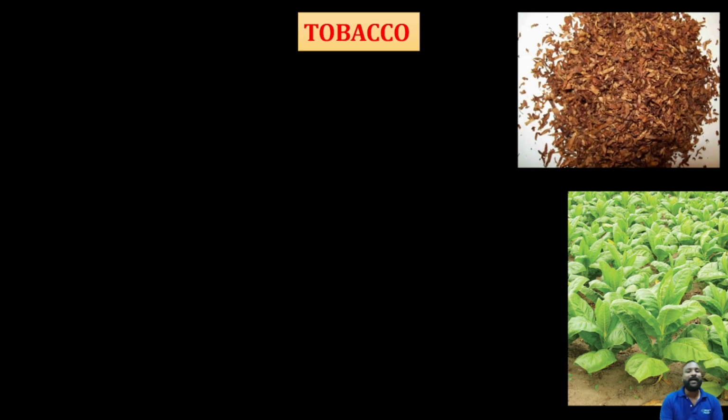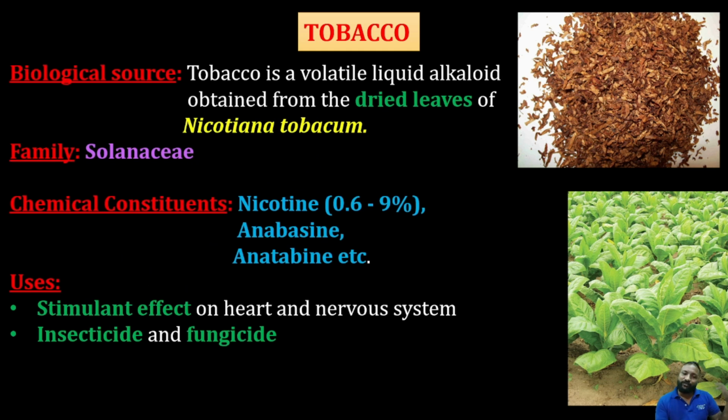And now moving on, what was the leaf? Look here. It's a very familiar nicotine-containing plant, that is undoubtedly tobacco. We know that tobacco products are very familiar, not only for their medicinal use, but other than medicinal uses, we are using these tobacco products like cigarettes and other nicotine products and other drugs.